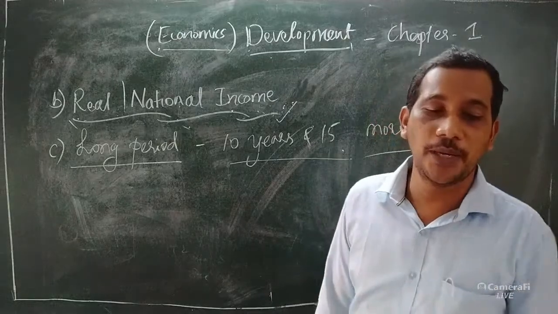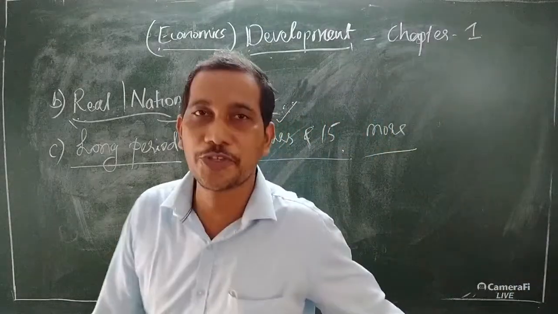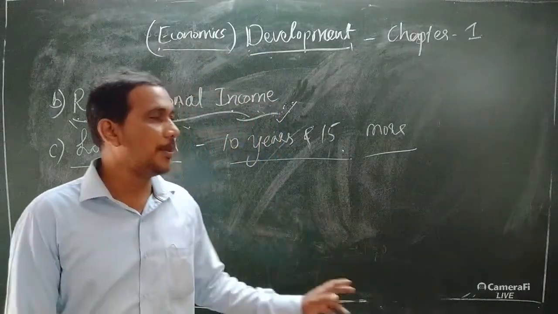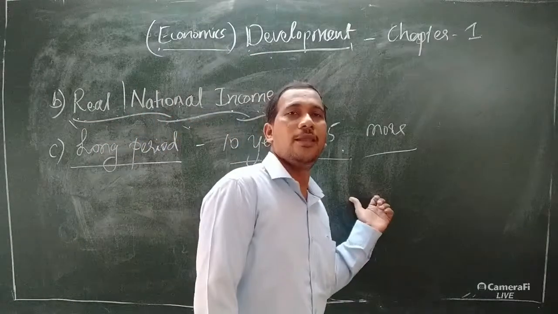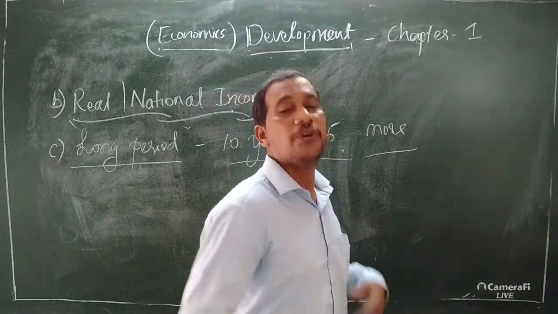See, short-term spurs in income are not considered development. Therefore, the economist told that short-term, temporary changes in income are not useful for the country, for its development, for its growth.